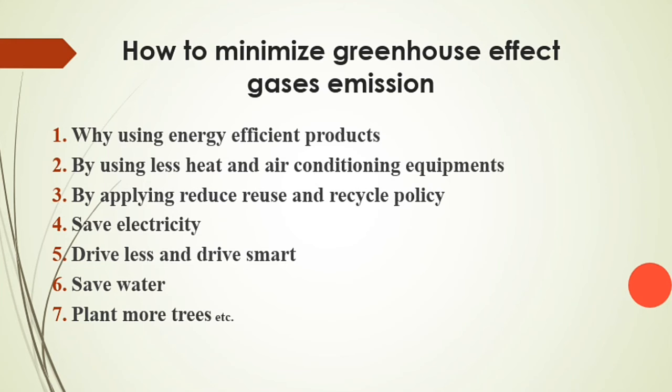The different ways to minimize greenhouse gas emission: first, by using energy efficient products. We should use energy efficient products which minimize energy consumption by using less heating and air conditioning equipment, because air conditioners or heating equipment use CFCs or HCFCs, hydrochlorofluorocarbons or hydrofluorocarbons. So by minimizing that, we can minimize emission of greenhouse gases by applying a reduce, reuse, recycle policy.